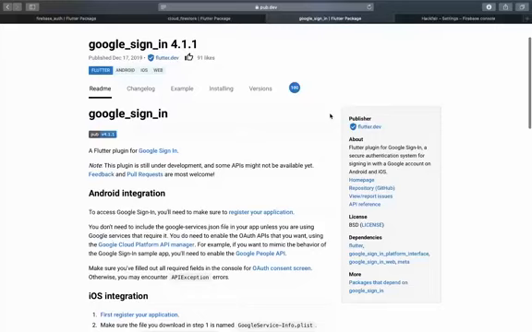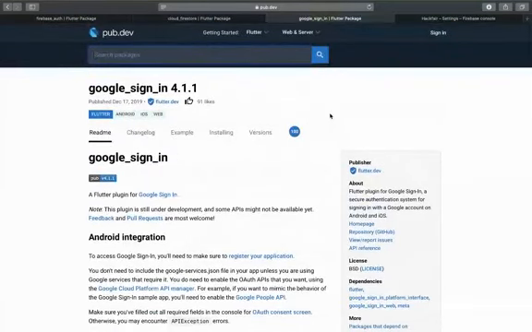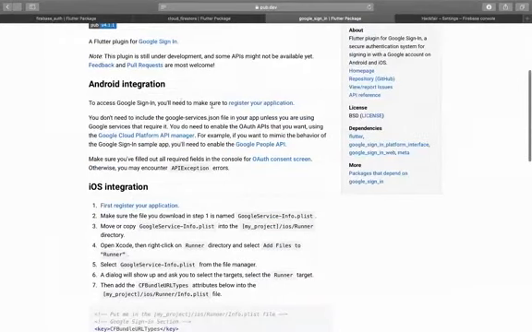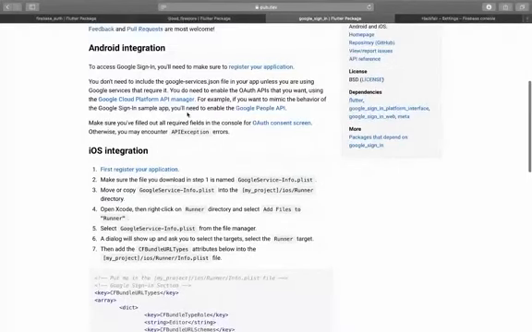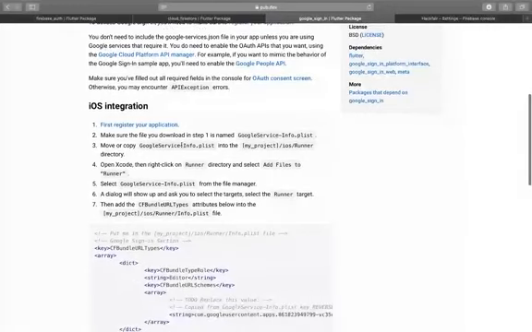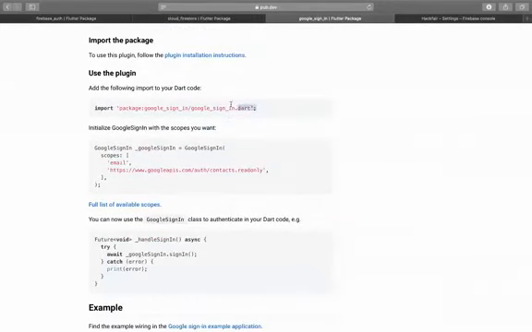Okay, so we have this Google Sign-In package by pub.dev, a Flutter package, and it tells you that you need to have your Google Sign-In set up in the Firebase console, and then you have to follow the Android integration part, and then the iOS integration part, which I just told you is the chunk that you will find in the official documentation of pub.dev. So you need to put it there. And then it shows you that you can just import this line and then start using your sign-in methods.